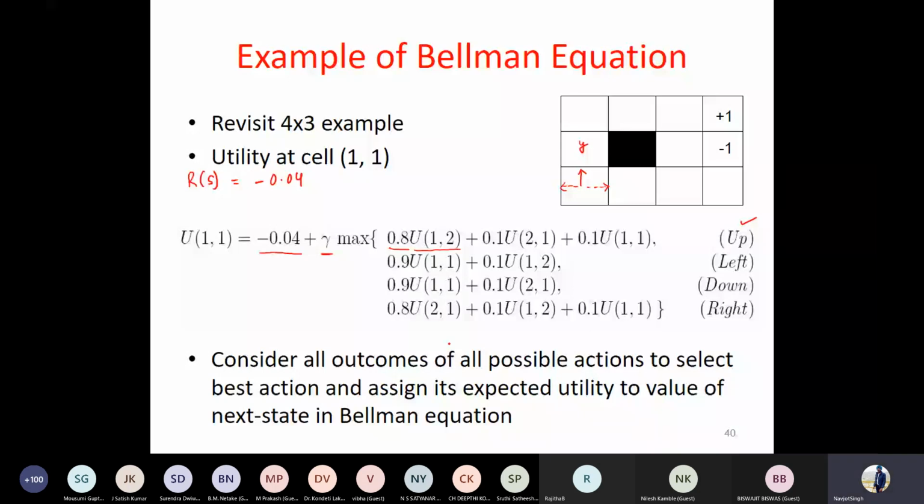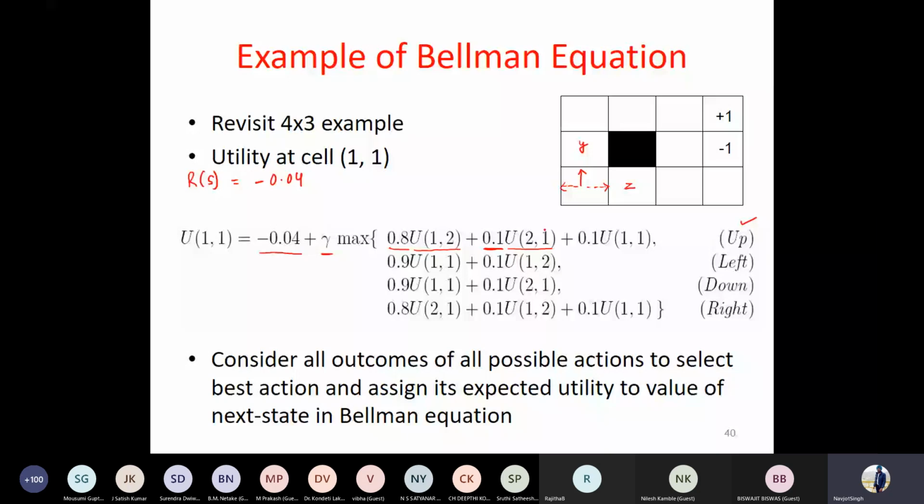Plus, because it is expected utility, I could have landed maybe on the right side. Let's pick the right action. In the right action, I'll move to this Z state, which is 2, 1. Utility of the state 2, 1. But the action which would be taken is right to the desired. So what is the probability? 0.1.